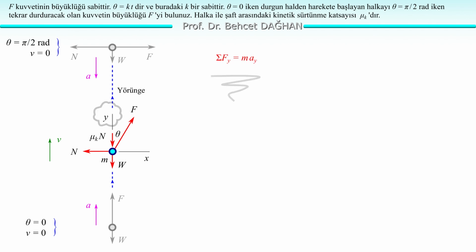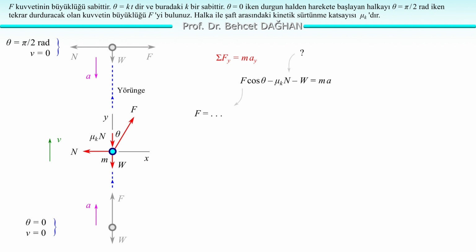Let's align that direction with the y-axis. Let's define the upward side as the positive side. Let's choose it. Total Fy equals may. The sum of the projections of the forces onto the y-axis is equal to may. There are 3 forces projected onto the y-axis.